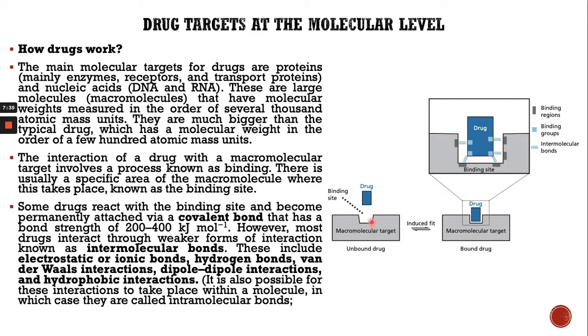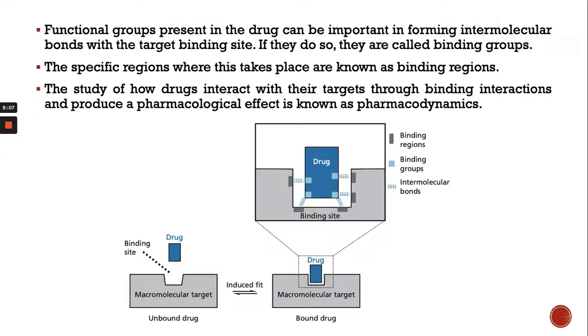So this is the binding site, this is the drug. This is the macromolecular target, which can be the enzyme, receptor, transport protein, or nucleic acid. There is a perfect fit or induced fit between the drug and the macromolecule, and that's how the function of the drug target will be switched on or switched off. So that's the specific region where the binding takes place.